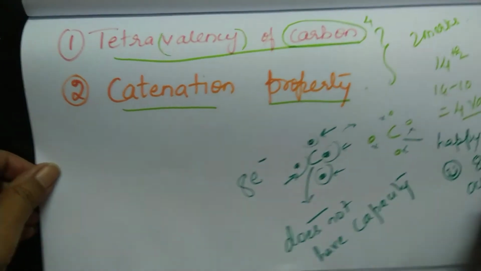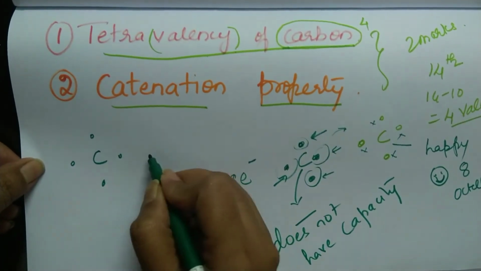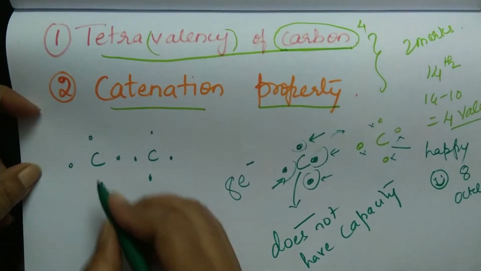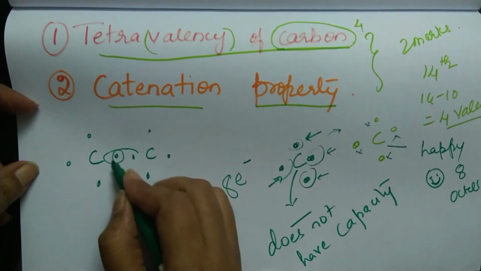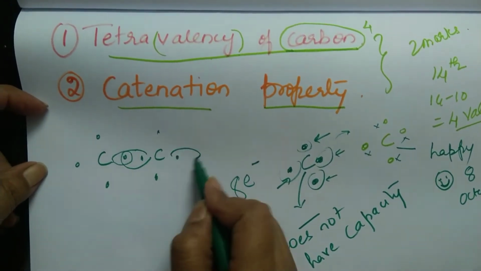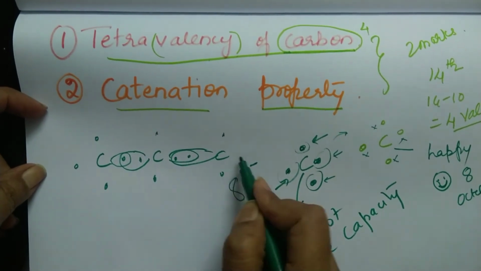So once it starts sharing the electrons, we say which bonds are formed? We say covalent bonds are formed. So what are covalent bonds? They are formed by sharing of electrons. So a large number of carbon atoms start sharing electrons with each other, as I am showing it here.